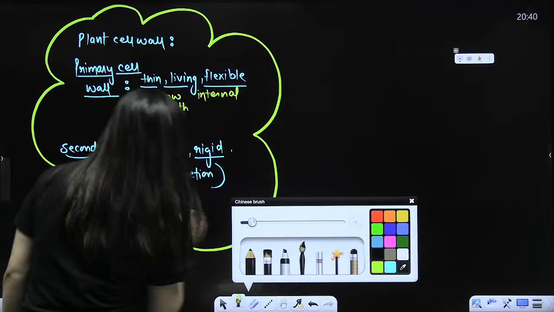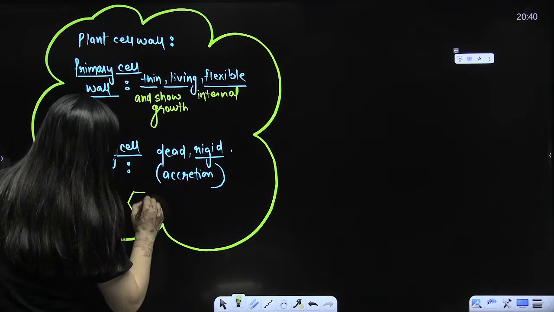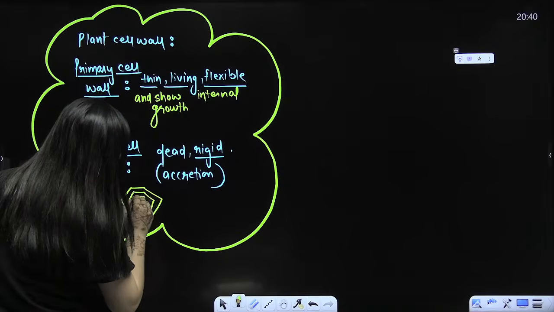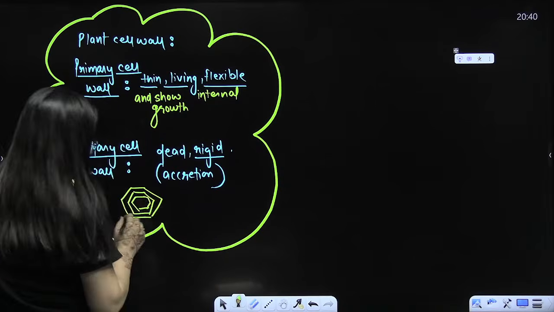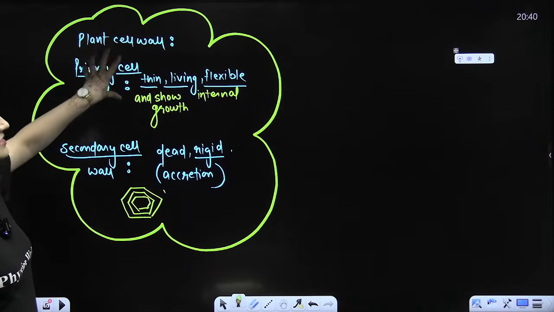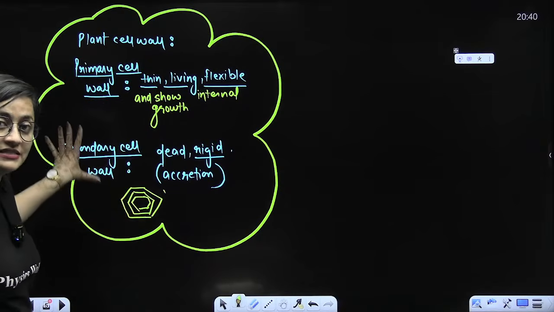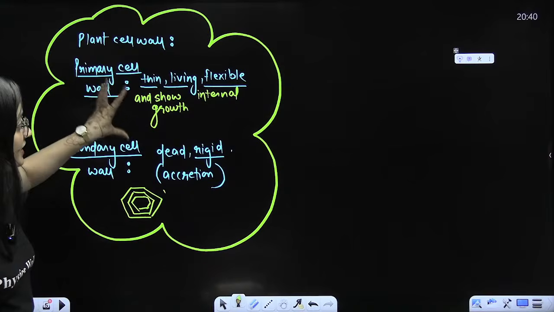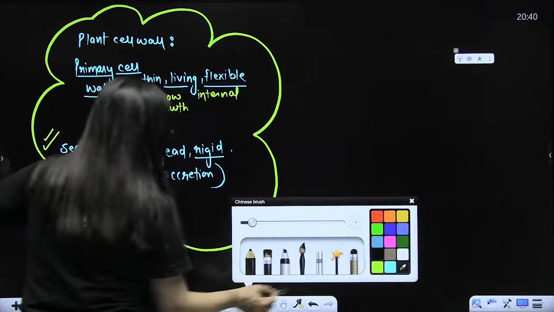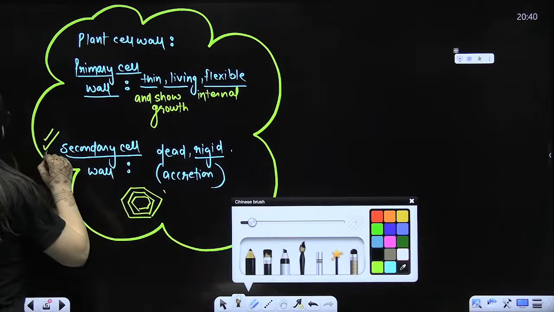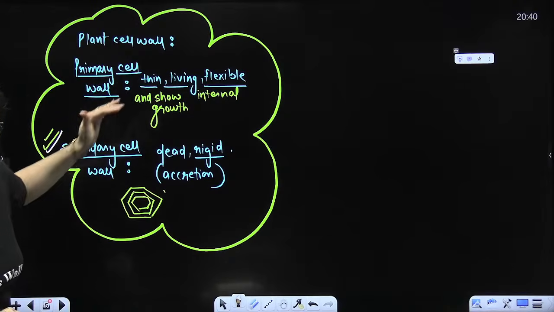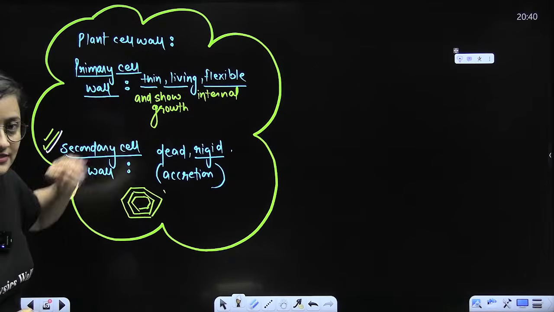That is why, students, whenever you draw the secondary cell wall, you show the layers, S1, S2, S3. So the primary cell wall shows intussusception because it is considered living, thin, flexible, and the secondary cell wall is dead, rigid, and it shows accretion, accumulation. That's how you relate the things, that's how you revise the things.